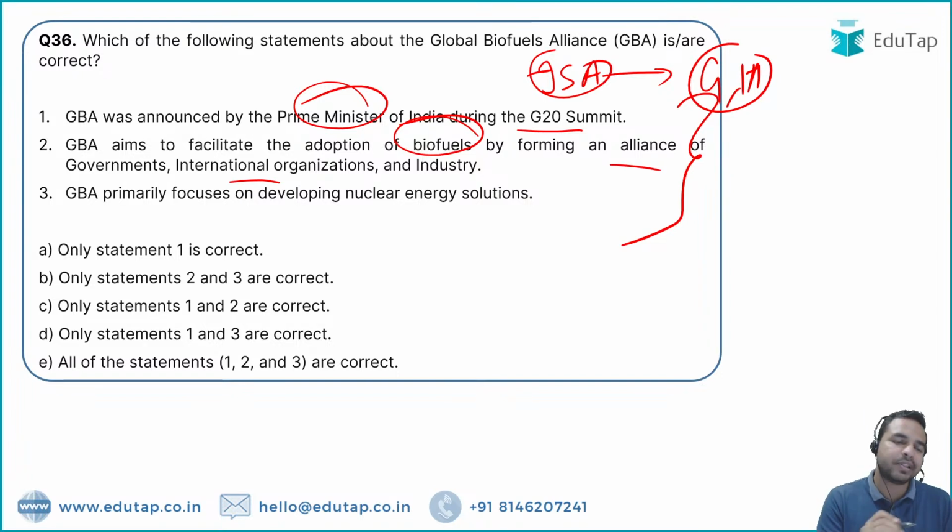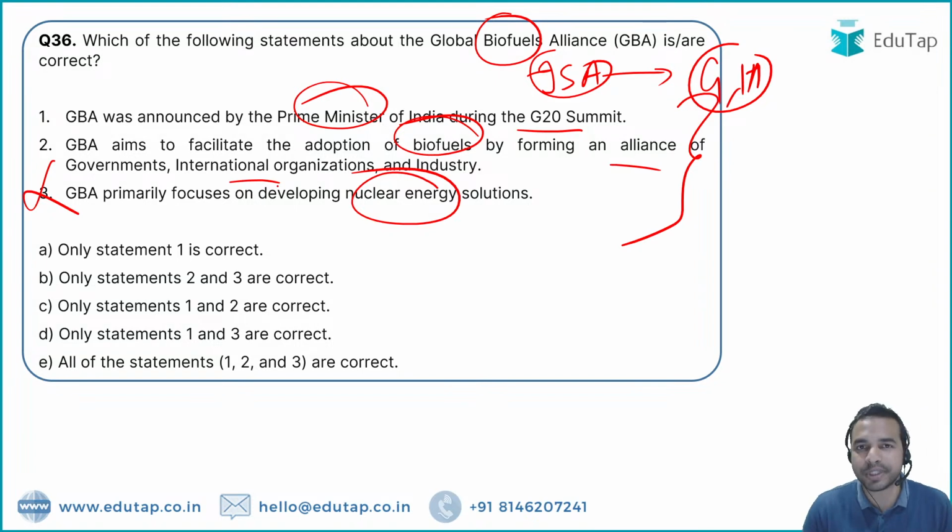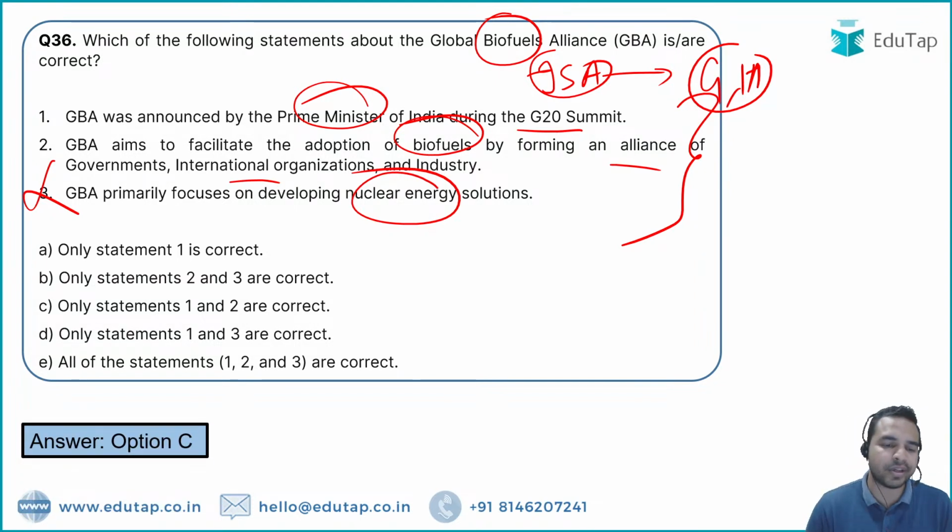You can very easily eliminate the statement number 3. Why so? The reason behind that is it states that it focuses on developing nuclear energy, but we are targeting about biofuel. We are talking about biofuel. The initiative name is on the biofuel, so why it will be just focusing on the nuclear energy? So that's why option 3 is absolutely incorrect. The right answer here is option C, that is both statement 1 and 2 are correct.